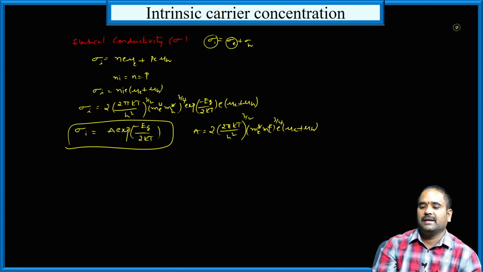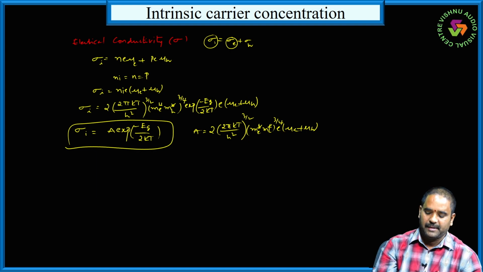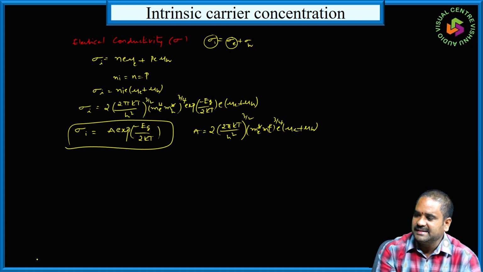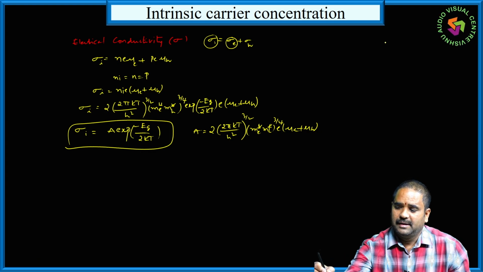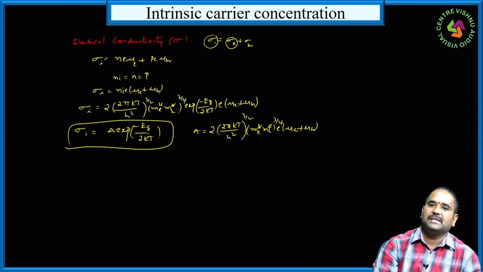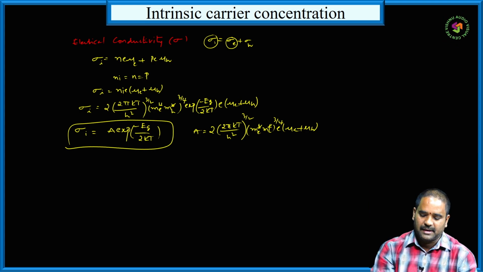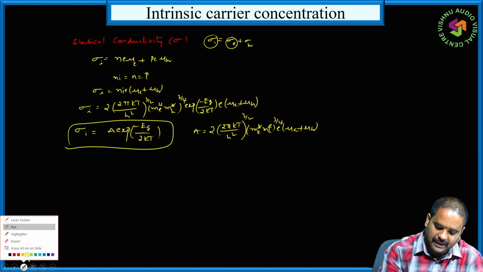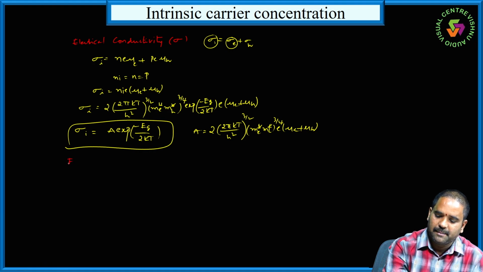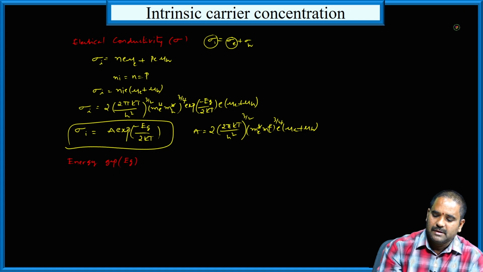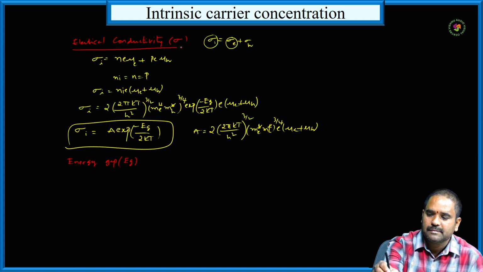From this electrical conductivity expression, we can also determine the energy gap of the material. What is the energy gap of the material? Energy gap is the energy difference between conduction band and valence band. Specifically, it is the energy difference between the lowest energy level of conduction band to the highest energy level of valence band. So we can determine the energy gap Eg of the material from this expression.